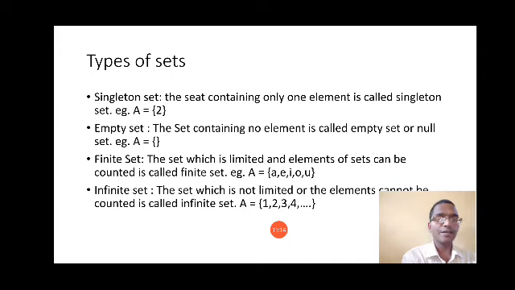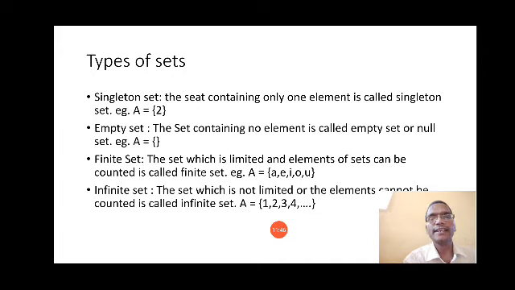So remember, whenever you are asked to identify whether a set is singleton or not, you have to write that set in set form, listing form, and after writing you can see how many elements are there. If there is only one element, then you will call that set a singleton set. Okay, so it is very simple to identify. See the elements. If there is only one element, then you will call that set a singleton set.